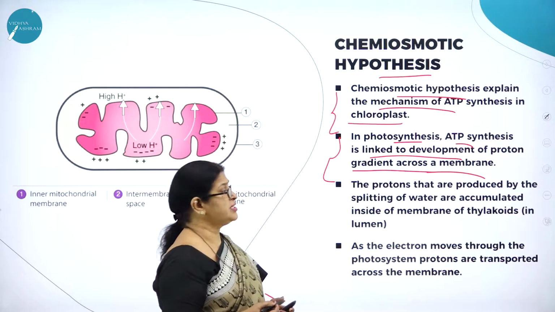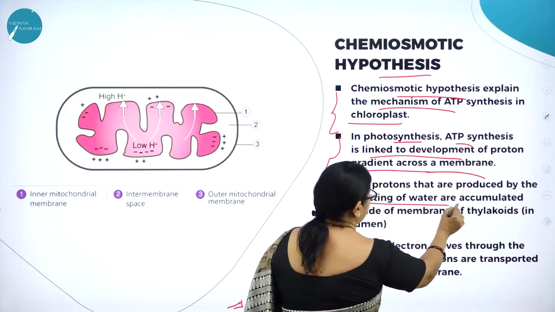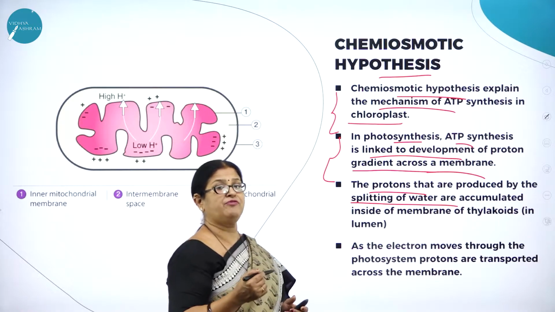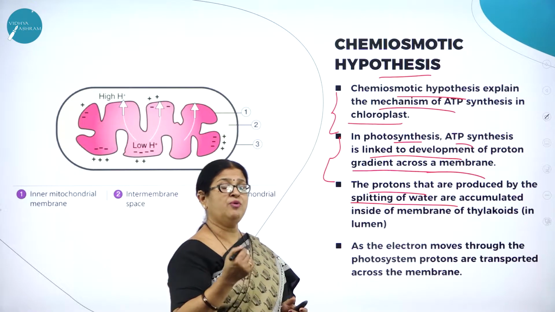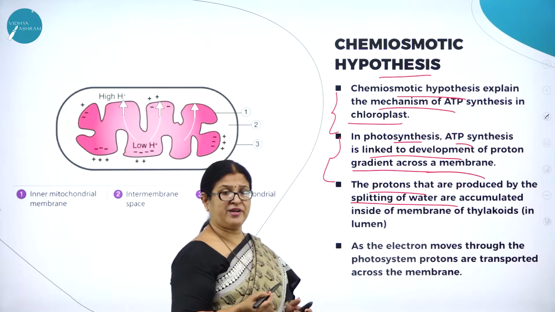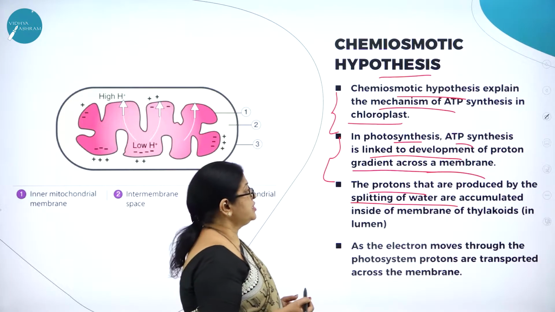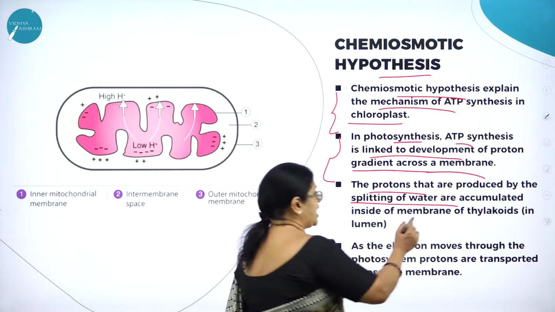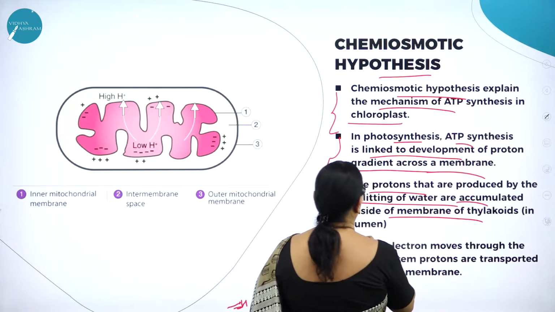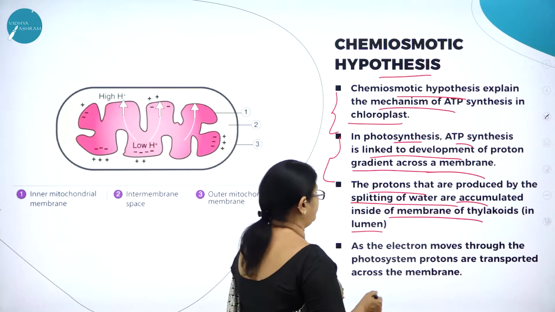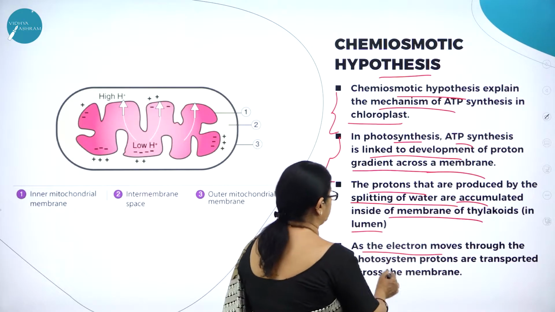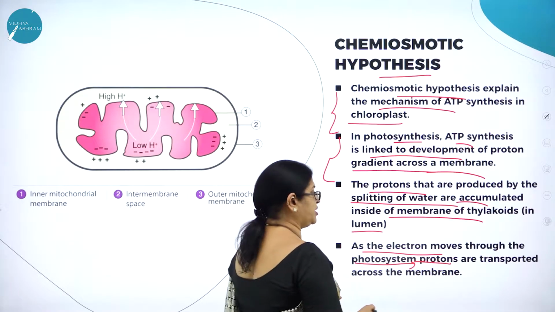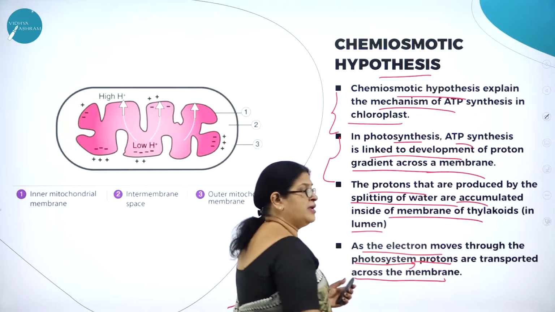The protons that are produced by the splitting of water, as we know, the first very important step is splitting of water, which is the reason we get oxygen as a byproduct of photosynthesis. The protons produced by the splitting of water are accumulated inside the membrane of the thylakoid, that is in the lumen. As the electron moves through the photosystem, protons are transported across the membrane.